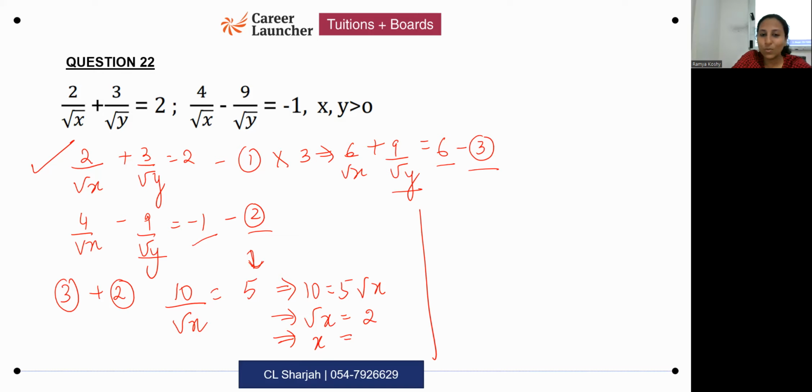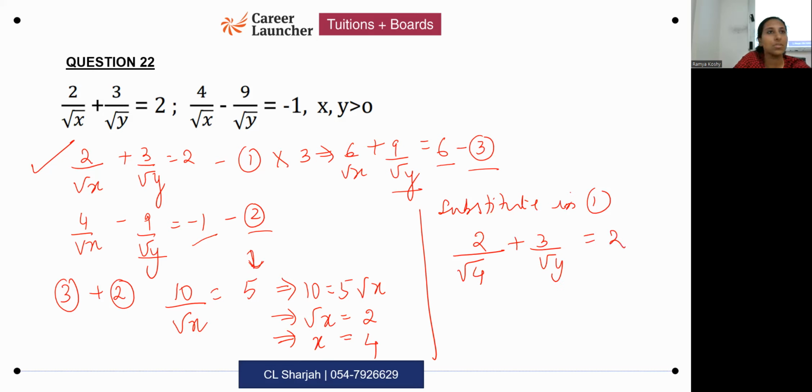Root x is 2, which means x is 4. 2 squared is 4. Next, substitute this in any one equation. Let me substitute in 1. When you substitute in 1, you get 2 divided by root 4 plus 3 divided by root y equals 2.